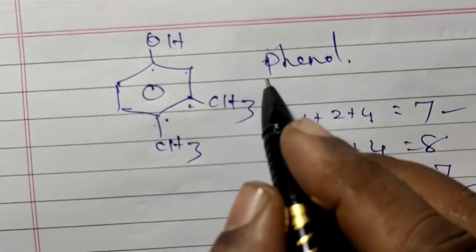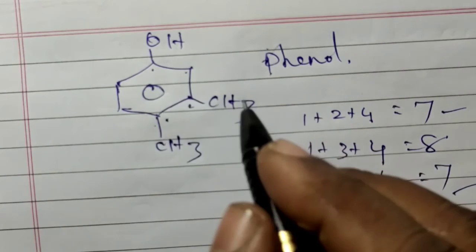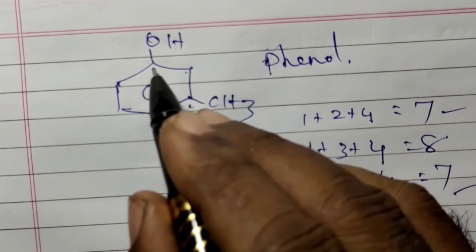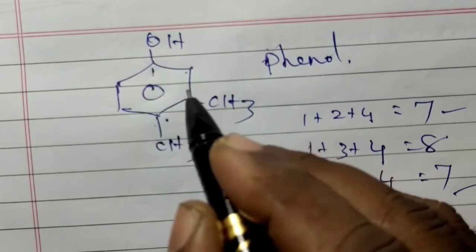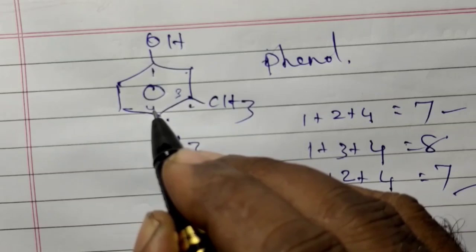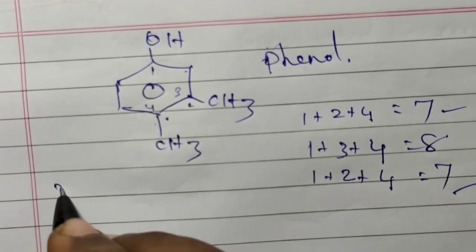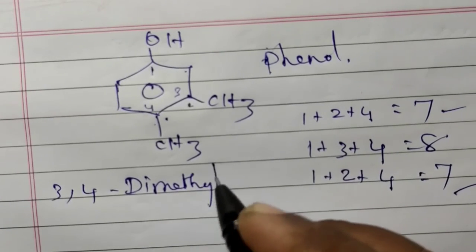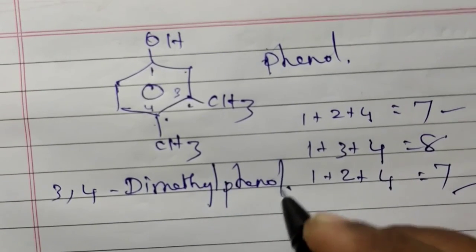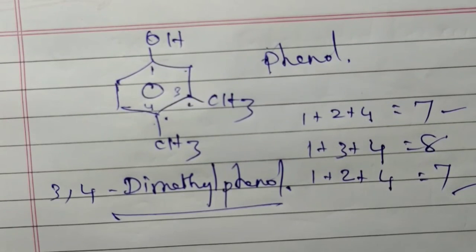But if we write this as a phenol derivative, we consider the carbon bearing OH as 1. This way of numbering, 1, 2, 3, 4, gives the name of the compound as 3,4-dimethylphenol. That's all about the naming of substituted benzene.